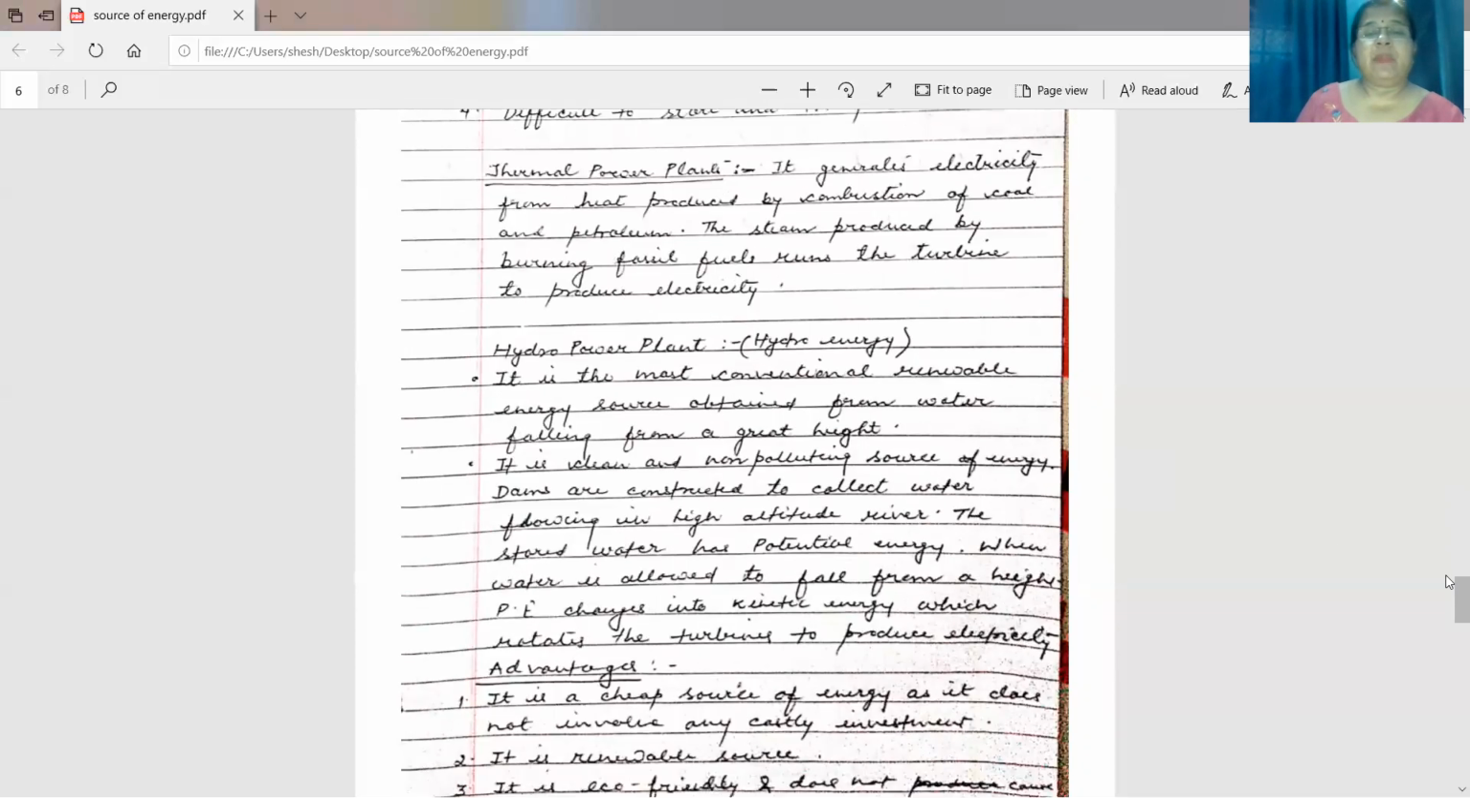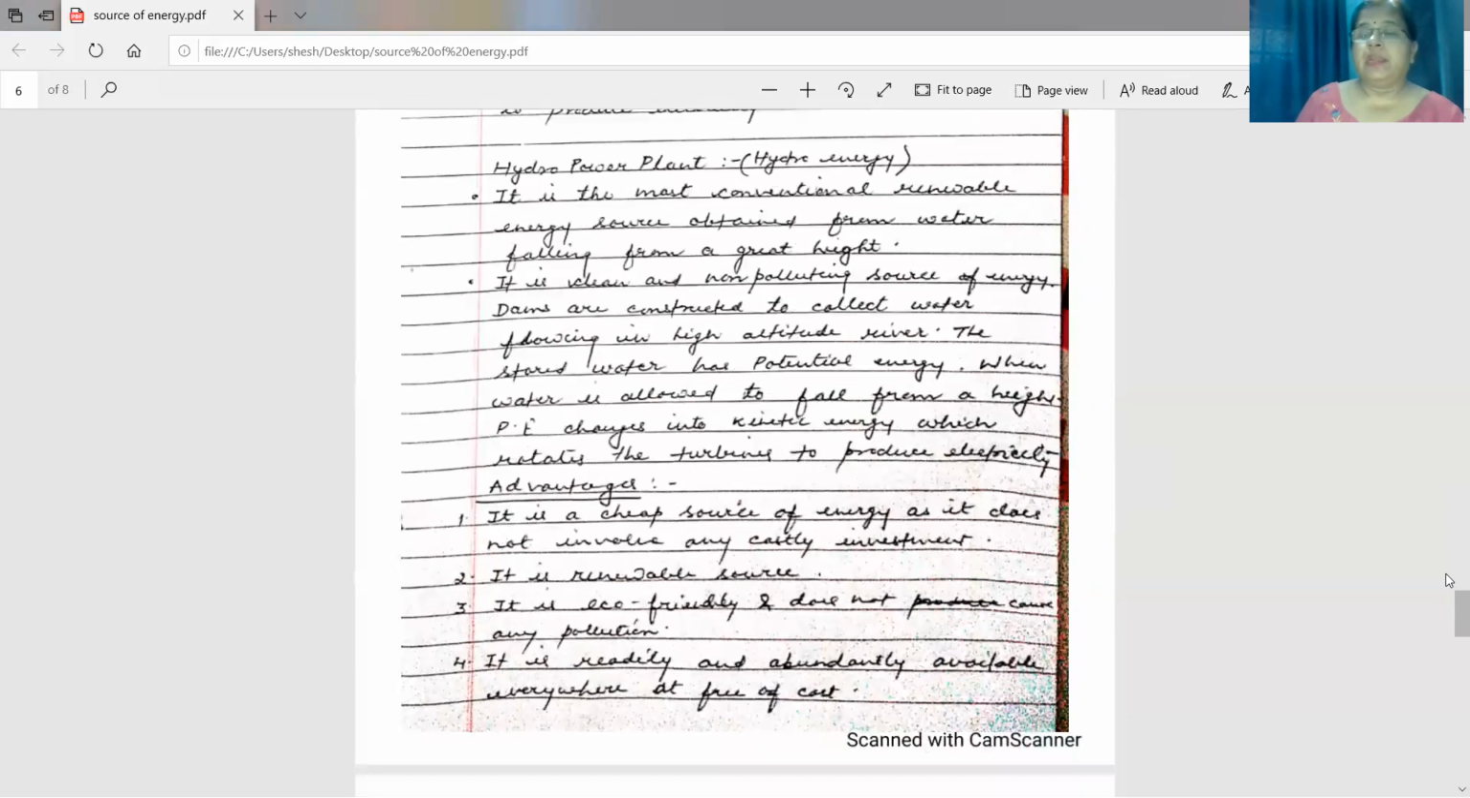Then hydropower plant. Hydro energy means energy from water. It is the most convenient renewable energy source obtained from water falling from a great height. It is a clean and non-polluting source of energy. Now what are we doing to harness this hydro energy? Dams are constructed to collect water flowing at high altitude.